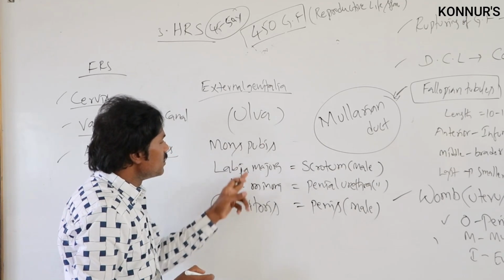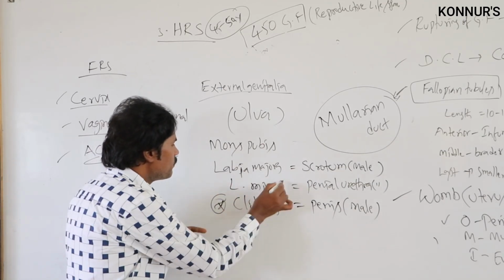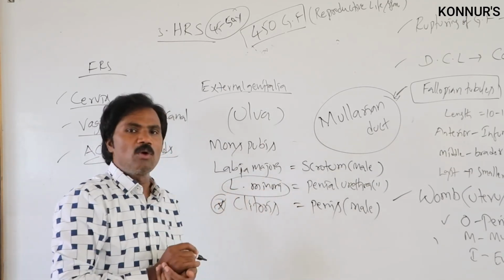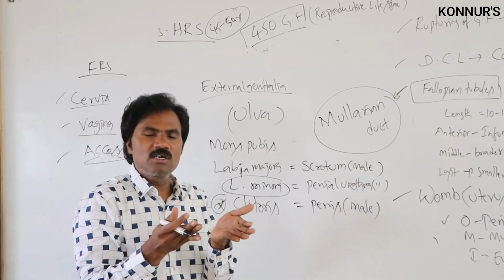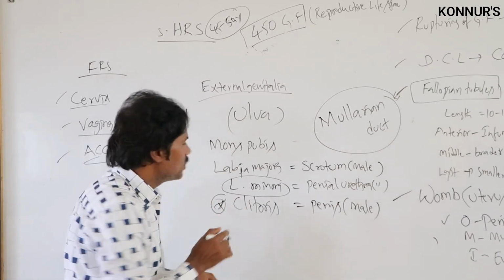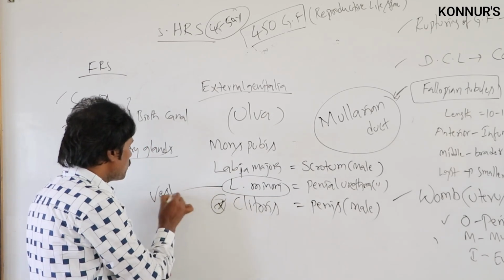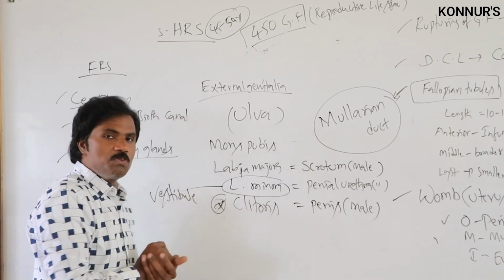Then the inner folds of the labia minora we call the vestibule.